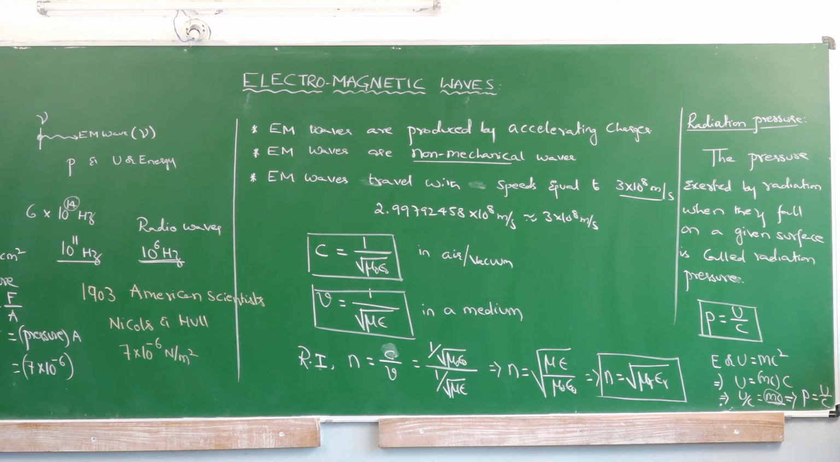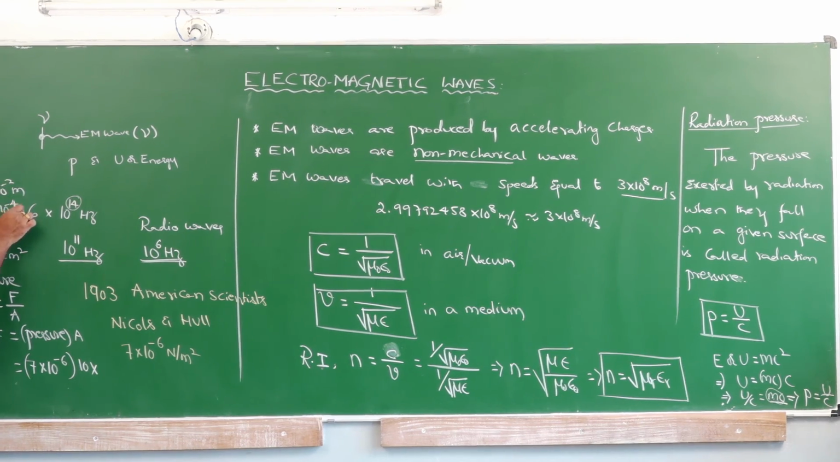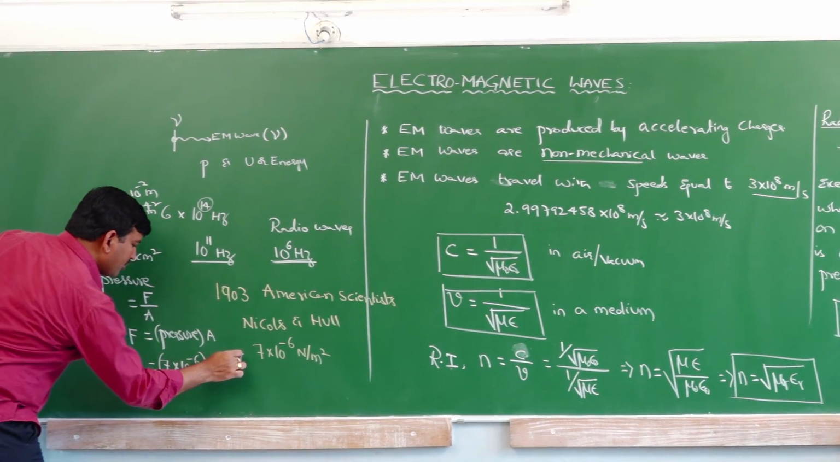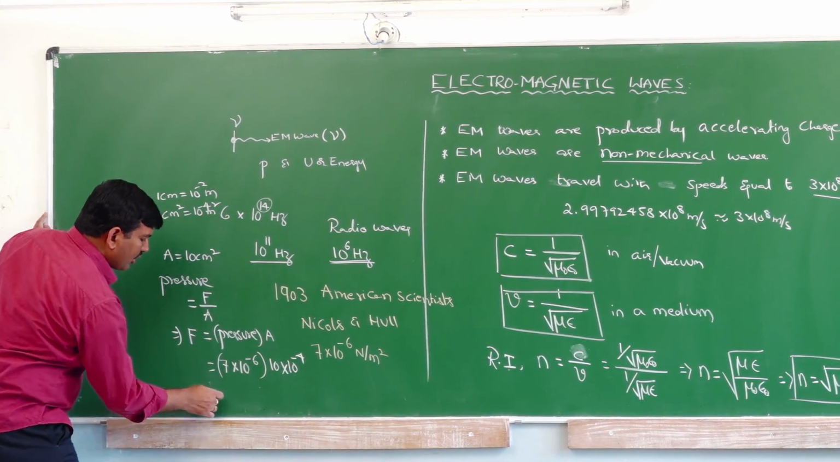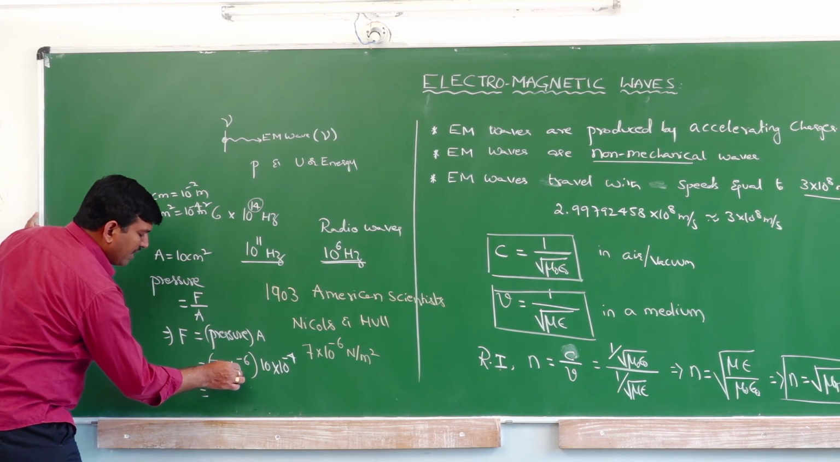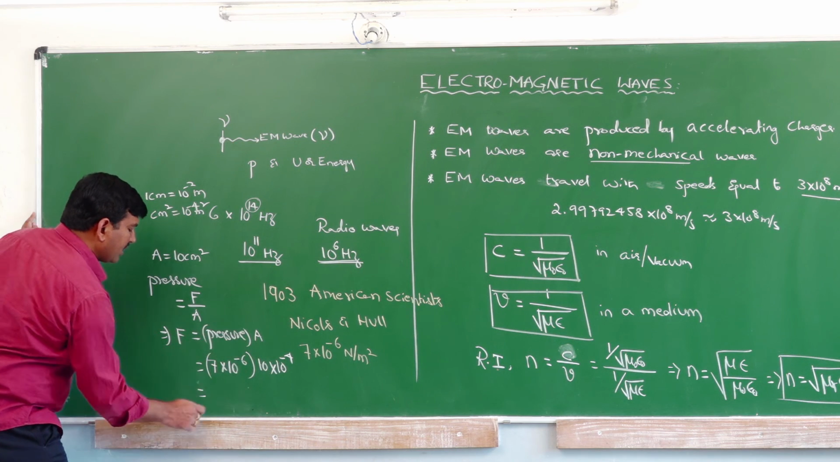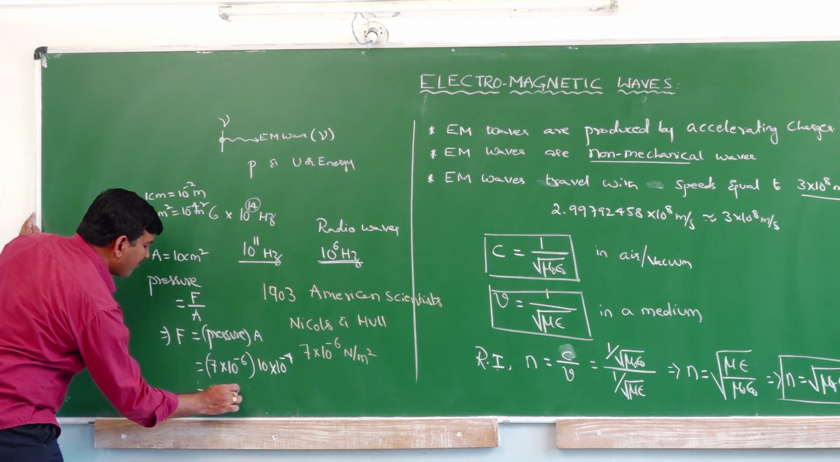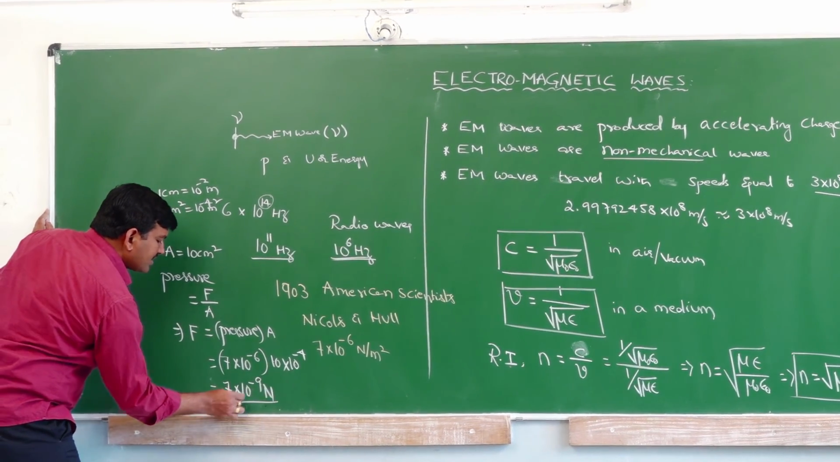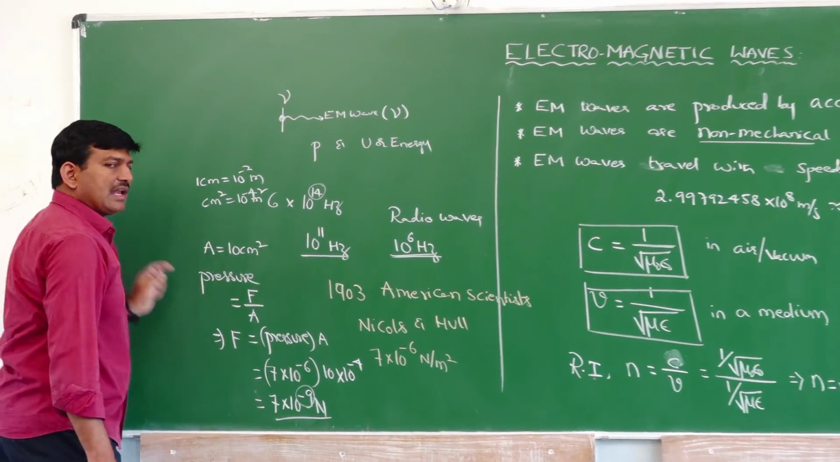If the radiation falls on an area of 10 centimeter square, then 1 centimeter is equal to 10 power minus 2 meter. Therefore, centimeter square is equal to 10 power minus 4 meter square. So, substituting here into 10 power of minus 4, what am I going to get? 10 power minus 6 into 10 power minus 4 is 10 power minus 10, into 10 power 1. Therefore, it is 7 into 10 to the power of minus 9 Newton. As this is 10 power minus 9, this value is very small.